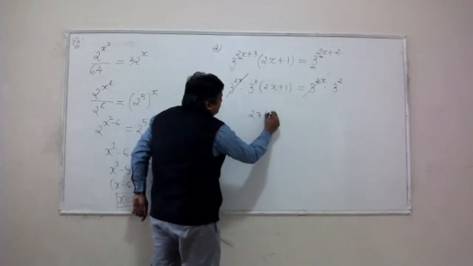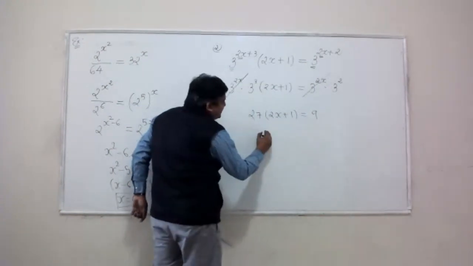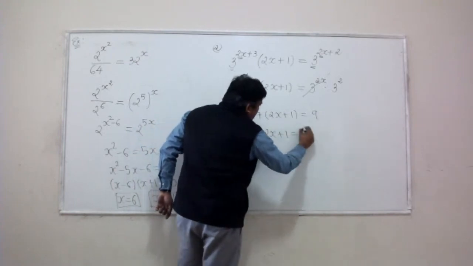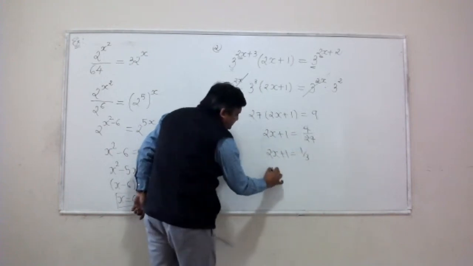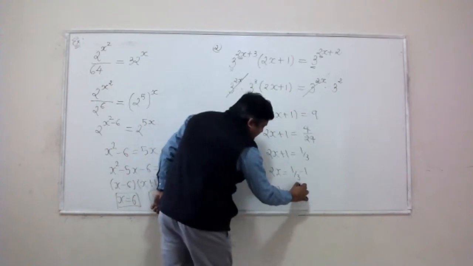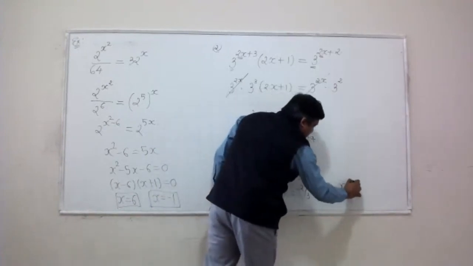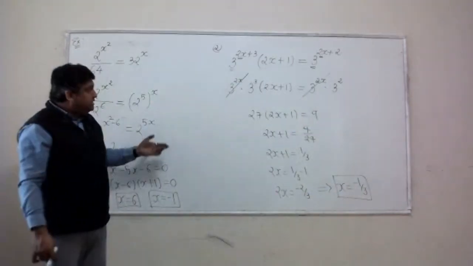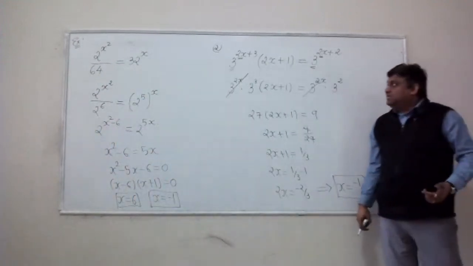3 to the 3 is 27 and 3 to the 2 is 9. Right? Let's divide both sides by 27. I get 1 over 3. Let's simplify this. Subtract 1. 1 over 3 minus 1 is negative 2 over 3. And then divide both sides by 2. If you divide both sides by 2, you get x equal to negative 1/3. And that's pretty much it, right? That's how we solve this exponential equation.